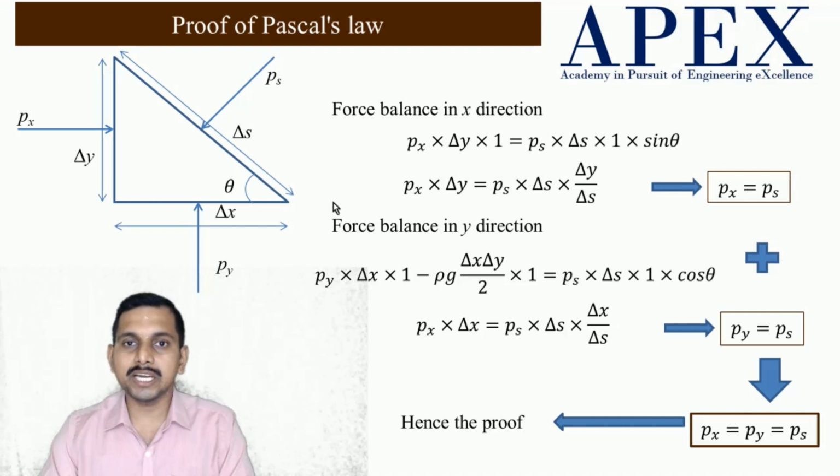Now this can be done in 3 dimensions also. Instead of taking a triangle like this, we can take a tetrahedron and we can prove it also. Here the extra thing delta z comes into the picture. We have to take x, y and z also, and everything gets cancelled, you can work it out.